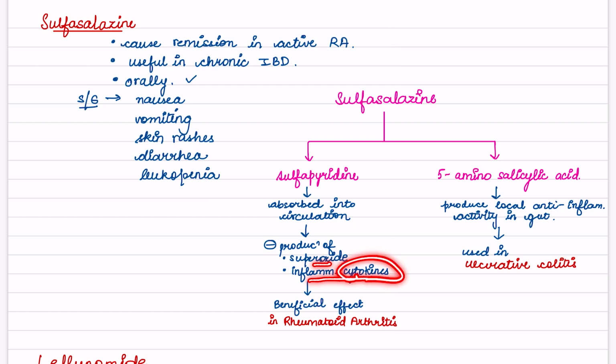Now if it decreases cytokines, it will decrease disease progression. Beneficial effect in rheumatoid arthritis. This 5-aminosalicylic acid produces local anti-inflammatory activity in the gut. Therefore, it is used in ulcerative colitis.